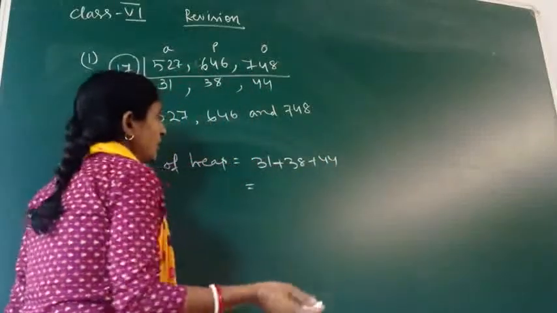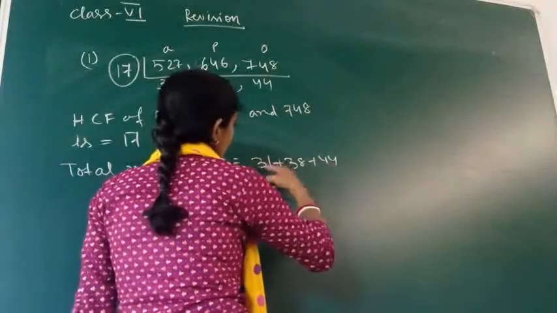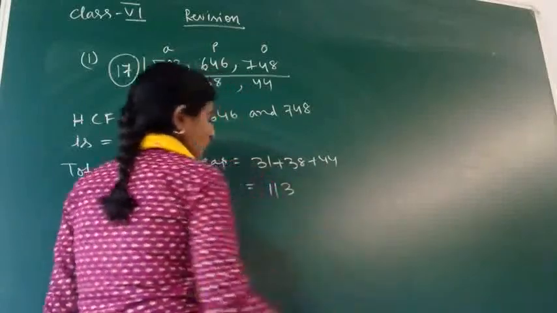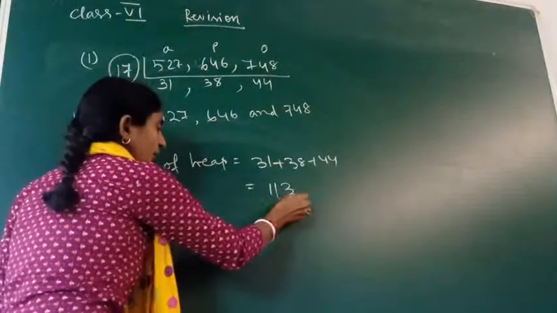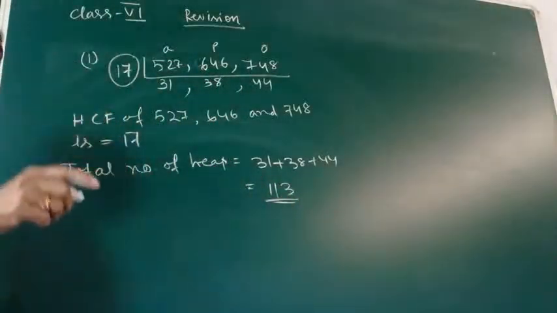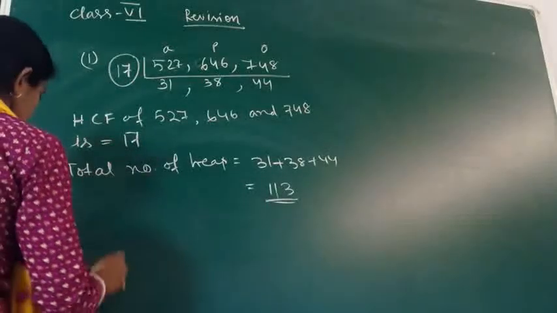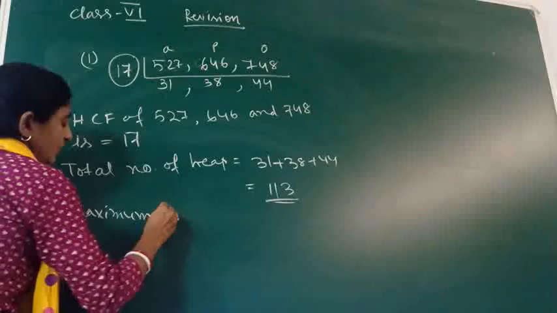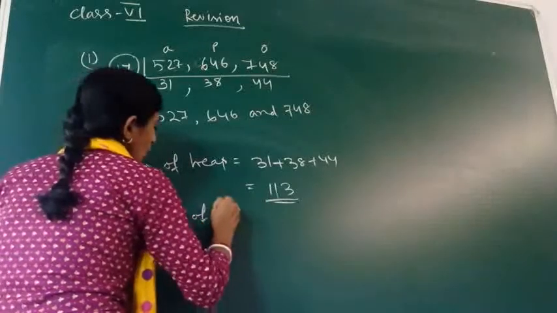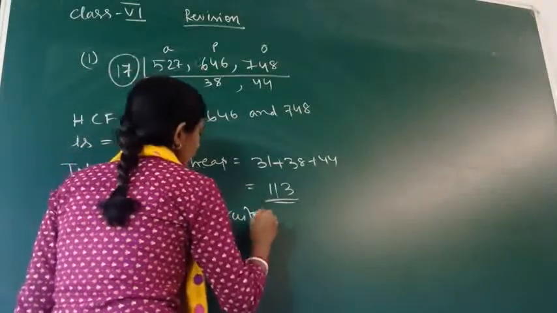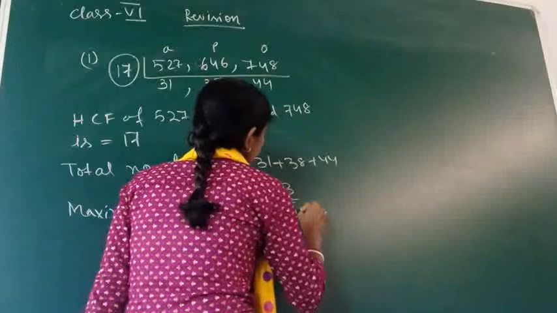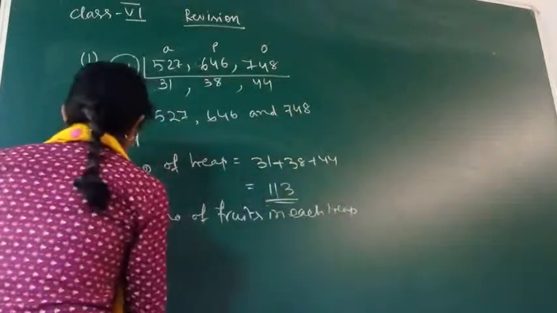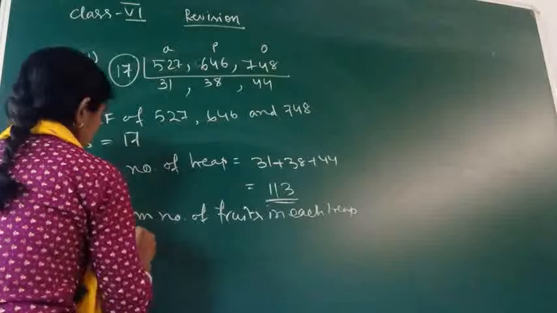After adding them, total number of heaps will be 113, and the maximum number of fruits in each heap equals 17.